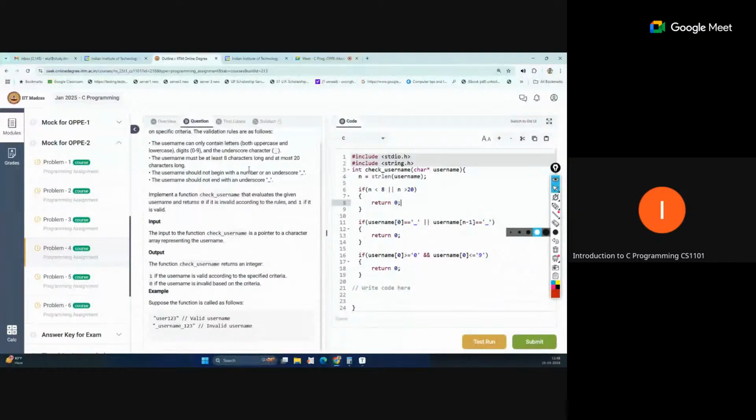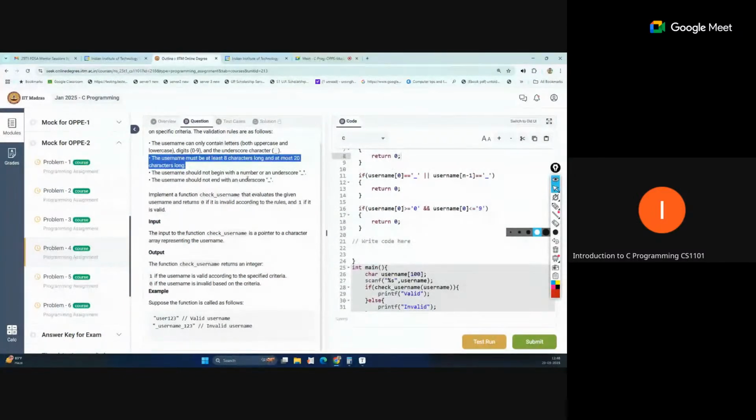These three are also covered, this one also covered, and the last one is only this: the username can only contain letters, both uppercase and lowercase, digits, and underscore.